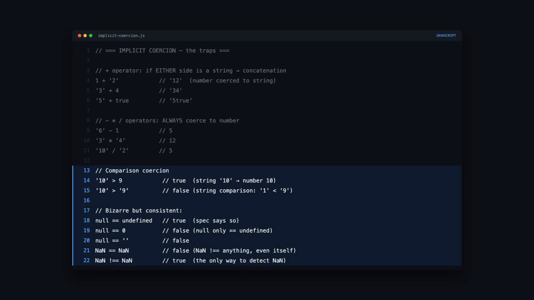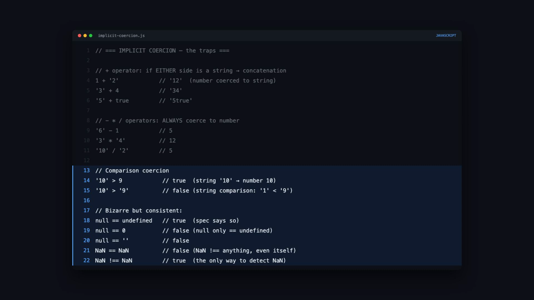Comparisons coerce too, but with a catch. If you compare a string to a number with greater than, it coerces the string to a number. The string 10 is greater than 9. But if you compare two strings, it does lexicographic comparison. The string 10 is less than the string 9 because it compares character by character, and the character 1 comes before 9.